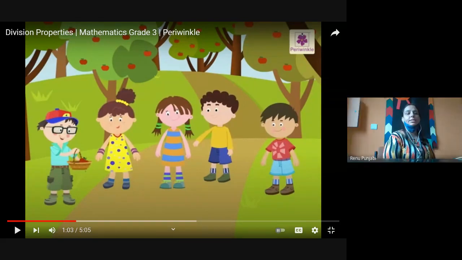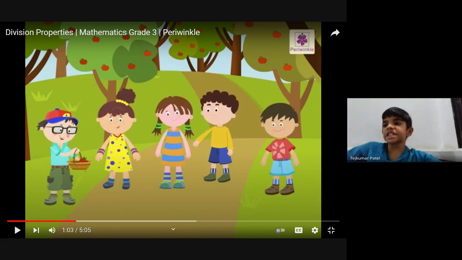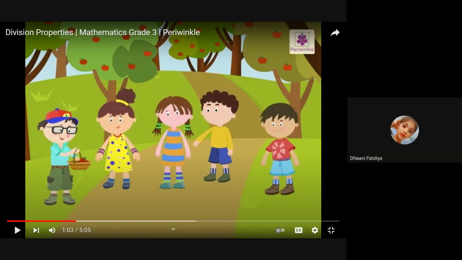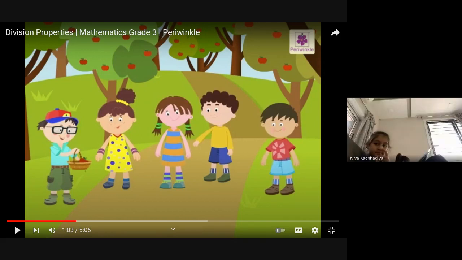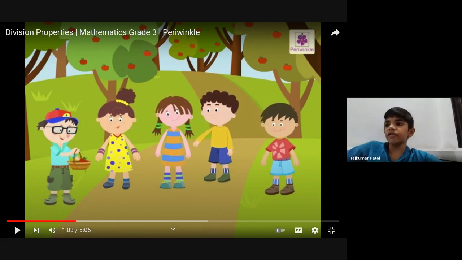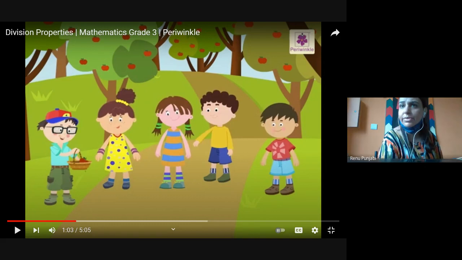So now, students, what does this property mean? If any number is divided by the same number, what will the answer be? Itself. If I say 36 divided by itself, the quotient is itself. Quotient itself. What will be the question?